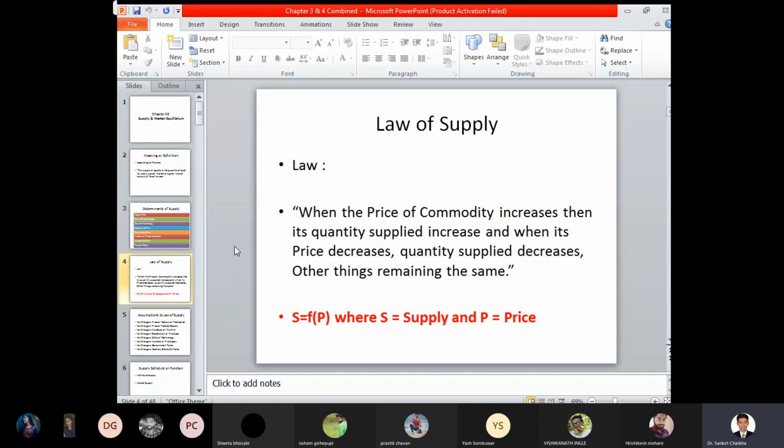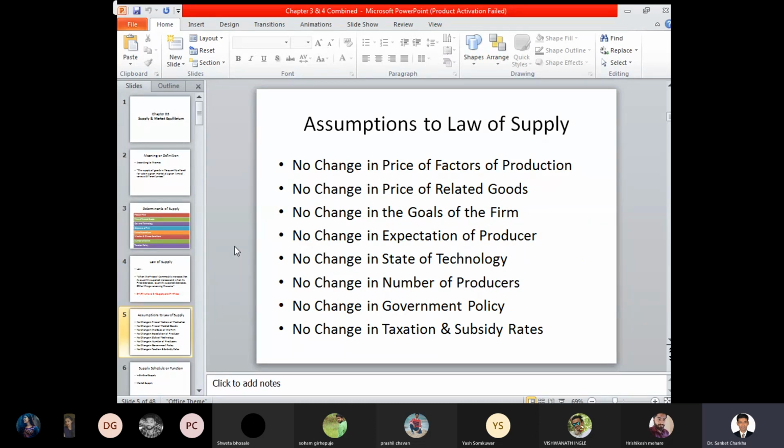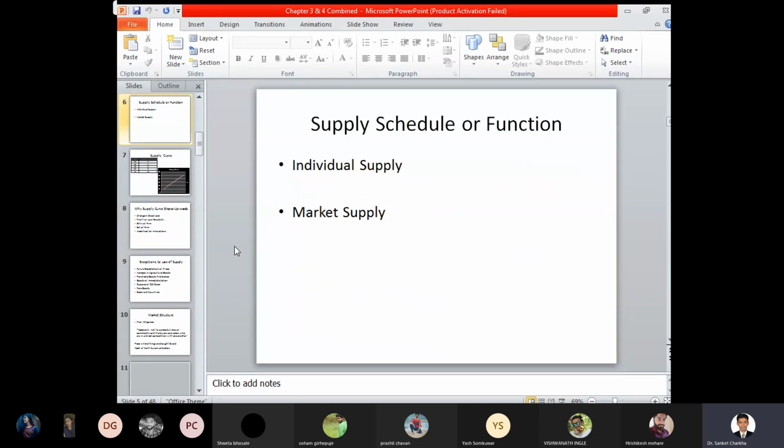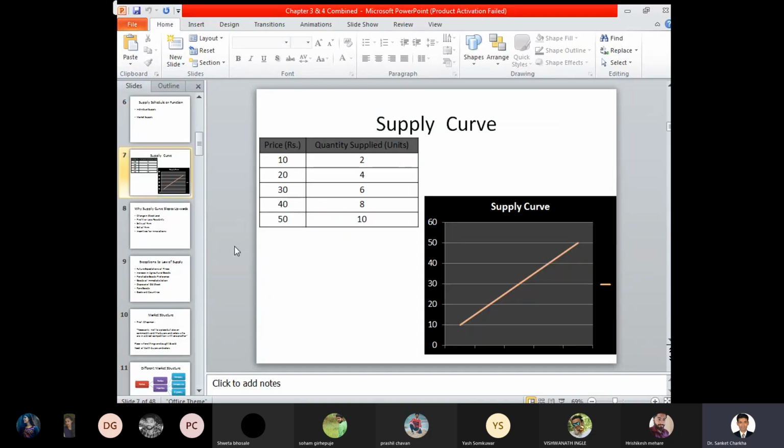Assumptions of the law of supply: no change in the price of factors, price of related goods, goals of the firm, expectation of the producer, state of technology, number of producers, government policy, taxation and subsidy rate. So there is no change in any position. Then the supply schedule, with respect to the individual supply schedule and the market supply schedule.